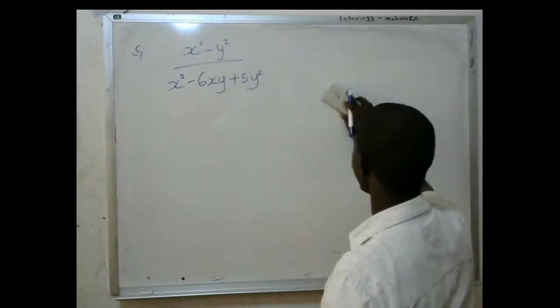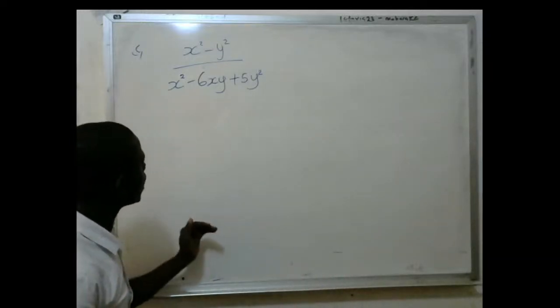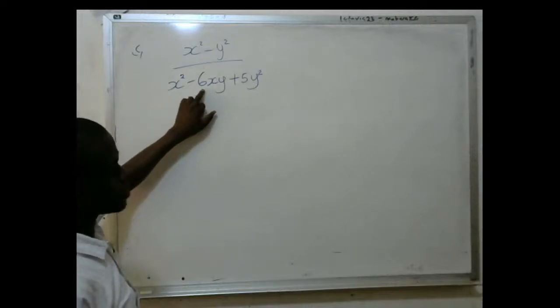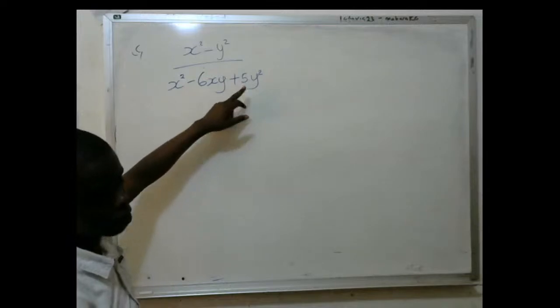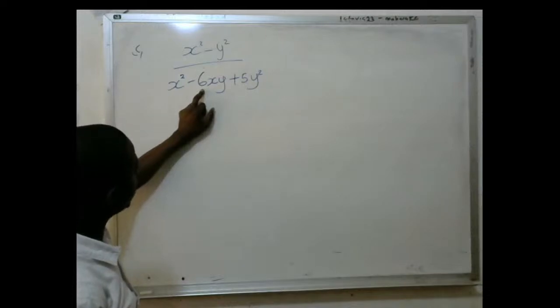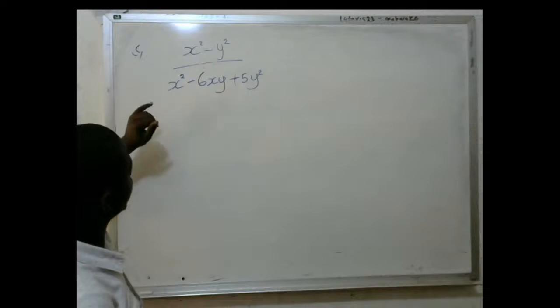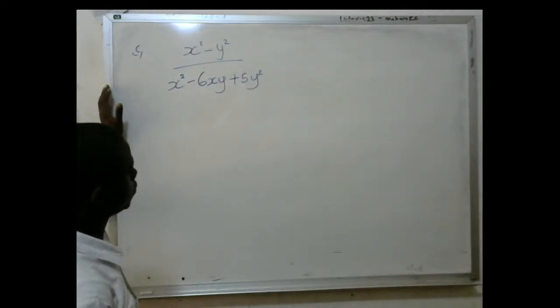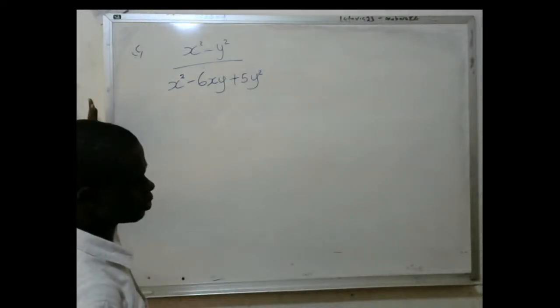Now we are looking for 2 numbers with a sum of negative 6 and a product of 1 times 5. How are you going to come up with those numbers? When you multiply them, you get 5, but when you add them, you get negative 6. What are those 2 numbers?